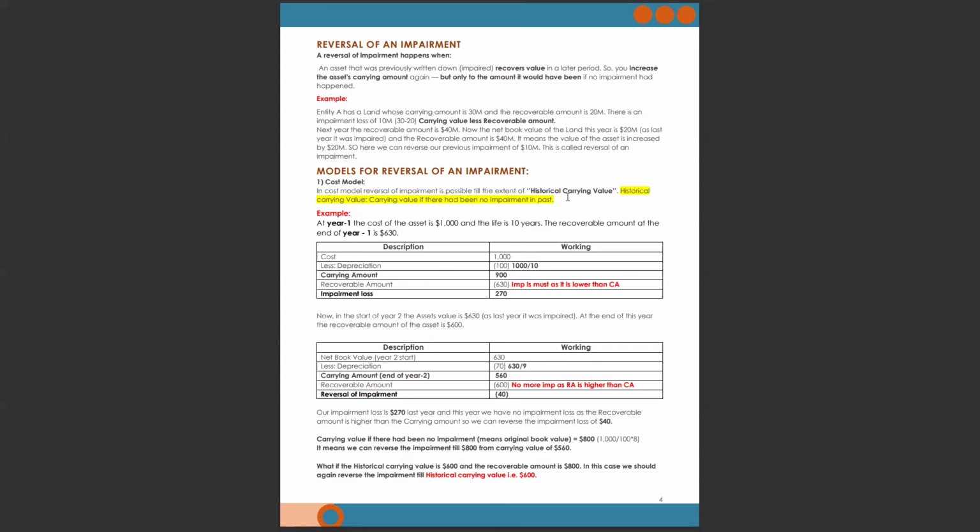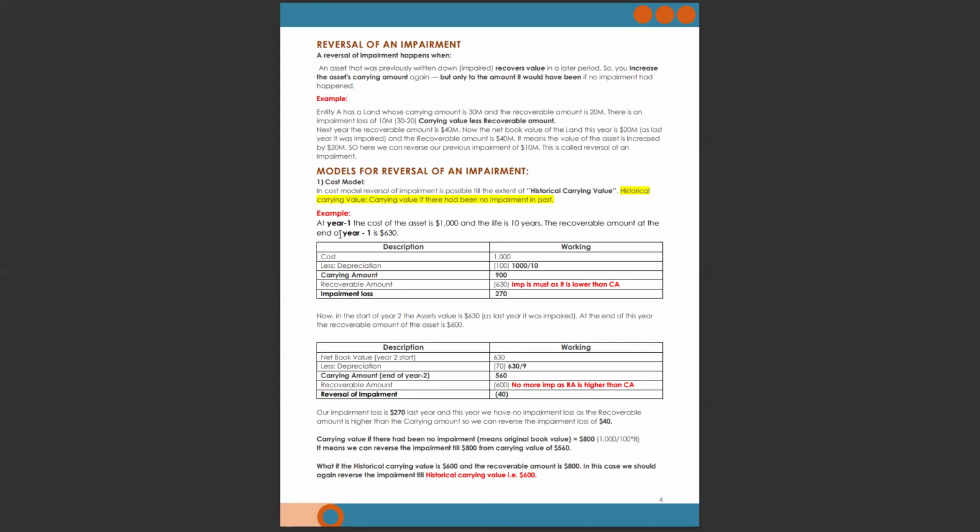Historical carrying value means cost less accumulated depreciation. It is the historical carrying value if there had been no impairment in the past. It means you will calculate the carrying amount by just deducting the depreciation. You don't need to reduce any impairment in this case.